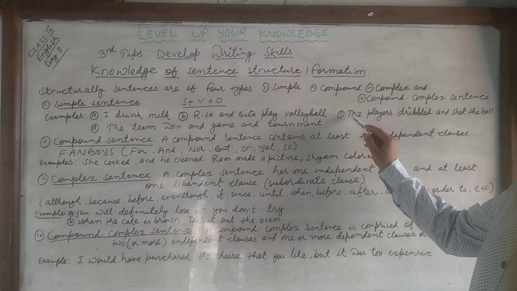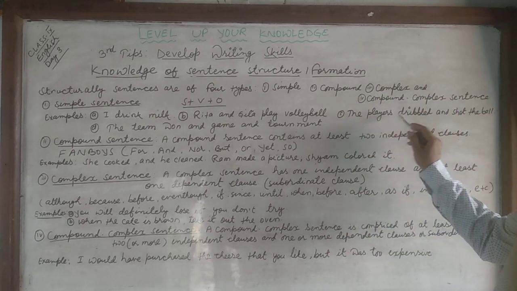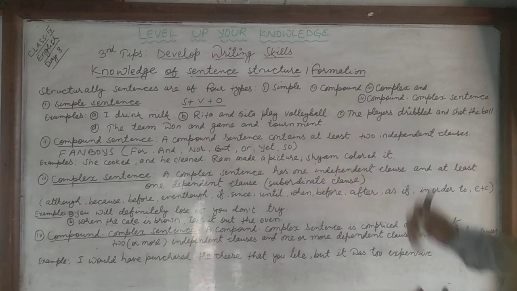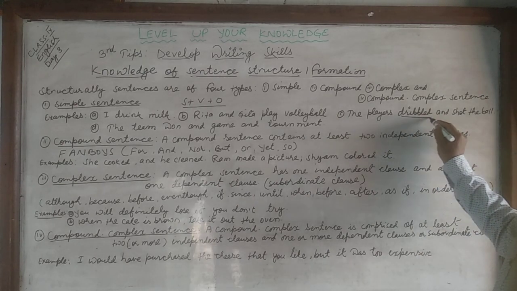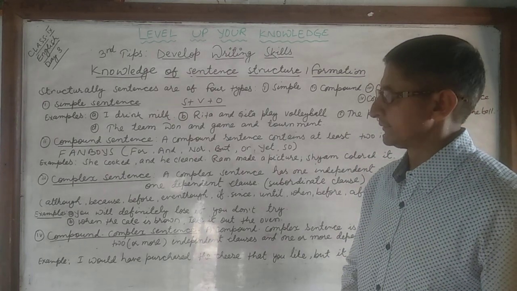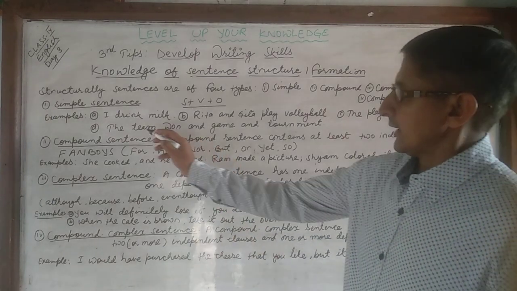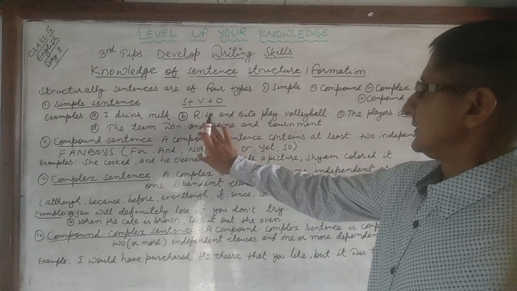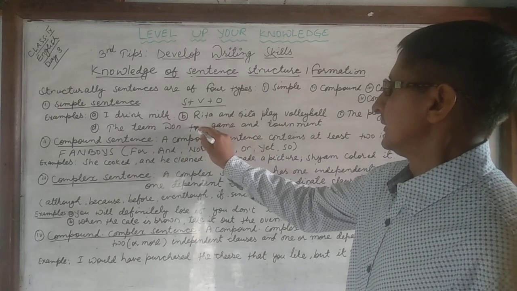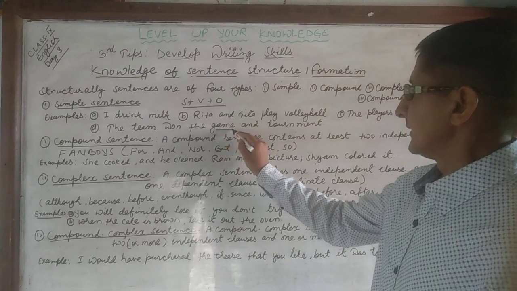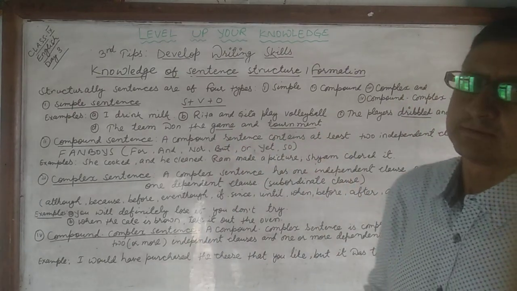And another example, third example: the players dribbled and shot the ball. In this sentence, you see two verbs, compound verbs. Another example: the team won the game and tournament. There are two objects.